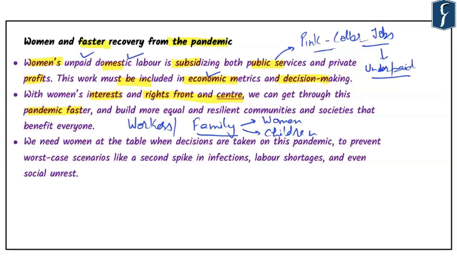If we do that, we can get through this pandemic faster and build more equal and resilient communities and societies that will benefit everyone. Last but not the least, we also need to democratize the institutions as well. And when we talk about democratize, we are actually focusing on the demography aspect. We need women at the table when decisions are being taken on this pandemic to prevent worst case scenarios like the second spike infection, labor shortage, and even social unrest.